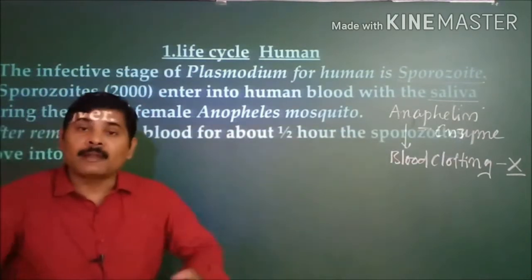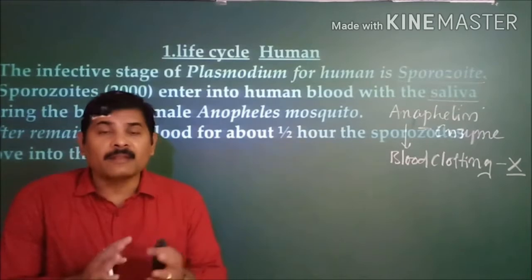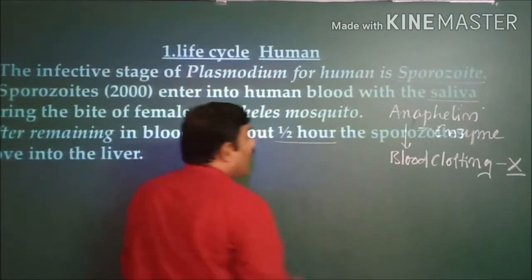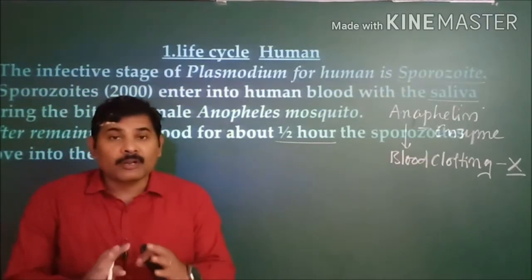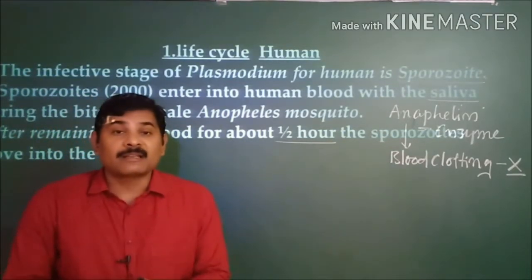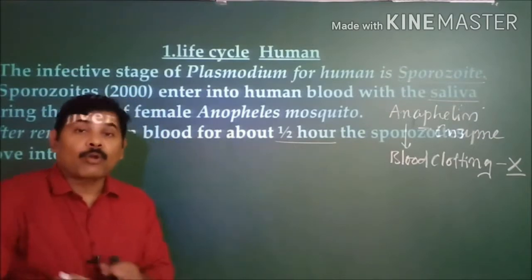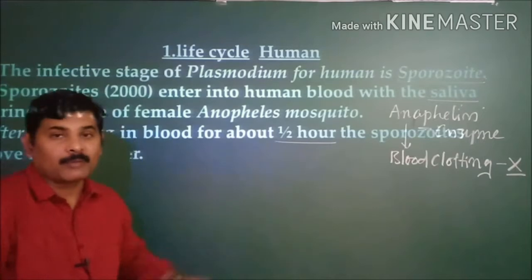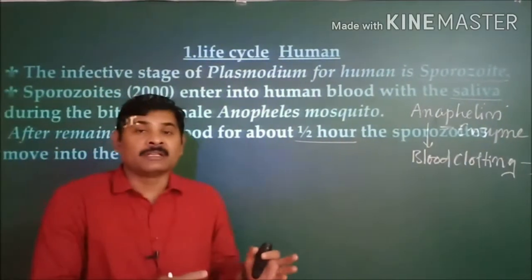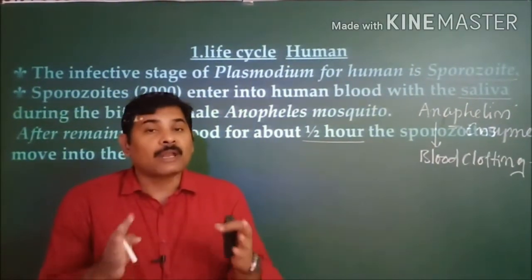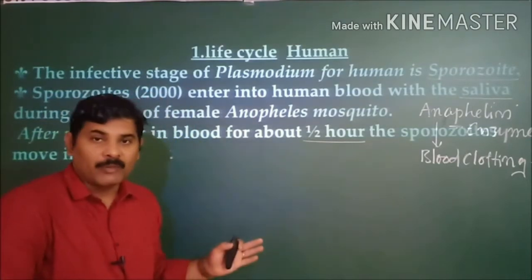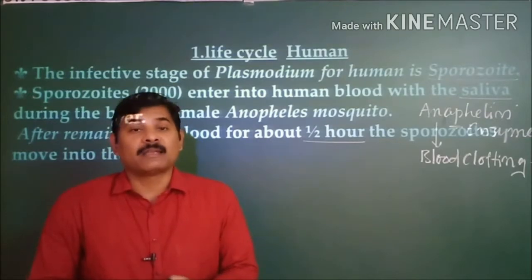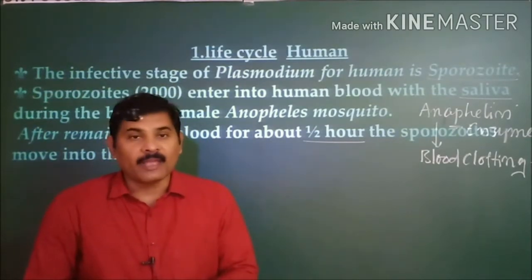Once the sporozoites enter into the bloodstream, they remain in the bloodstream for about half an hour. And afterwards, these sporozoites enter into the liver cells or hepatocytes. Thereafter, the life cycle of the plasmodium starts in the human beings. Now, I'd like to explain in detail the total life cycle of this plasmodium in the human beings. What are all the different stages that are included in the life cycle of the parasite, in a detailed way hereafter.